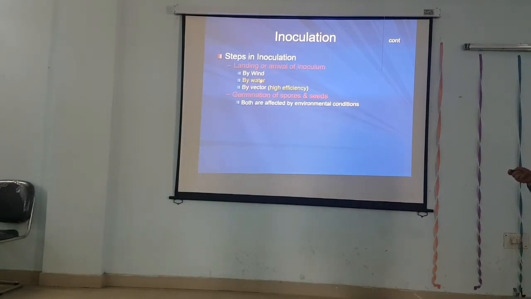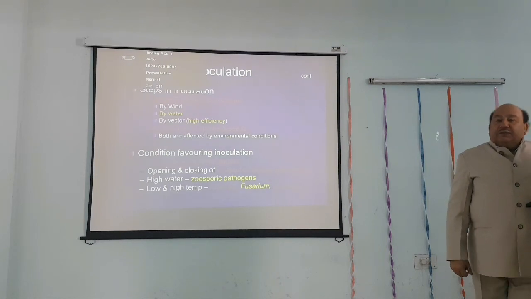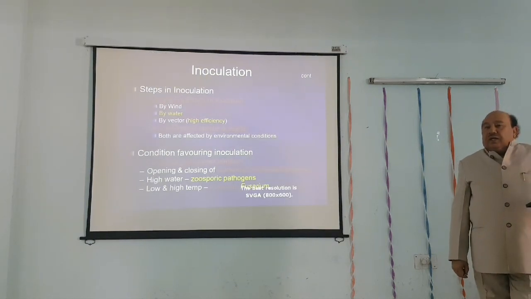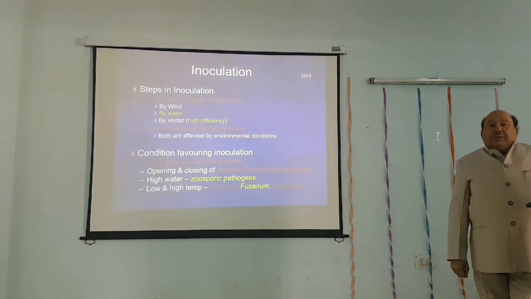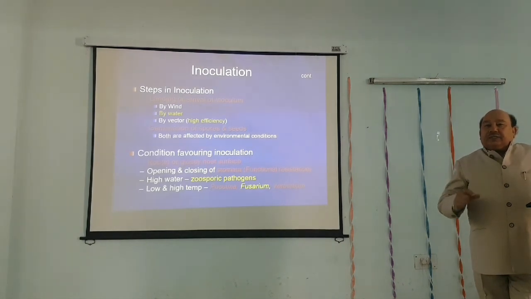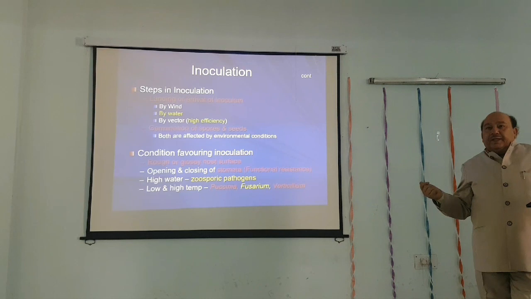So the vector plays a very important role, and the landing or arrival of inoculum by the vector is very important. It is a blight, but the temperature required is low. Fusarium is again a blight, but the temperature required is more. Puccinia is a low temperature disease, but the temperature requirement for different places or different kinds of spores is different.